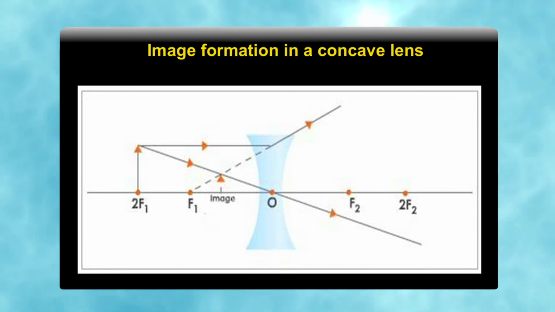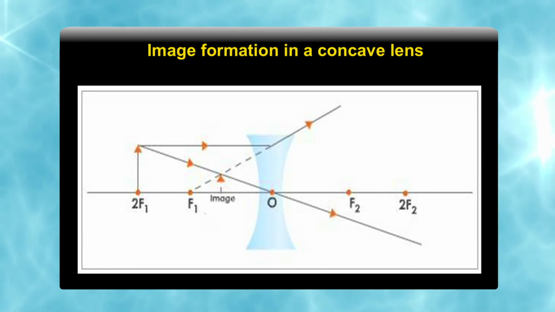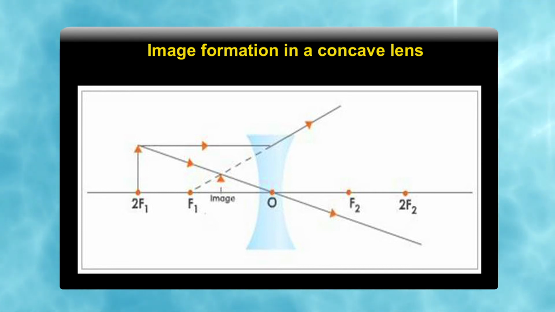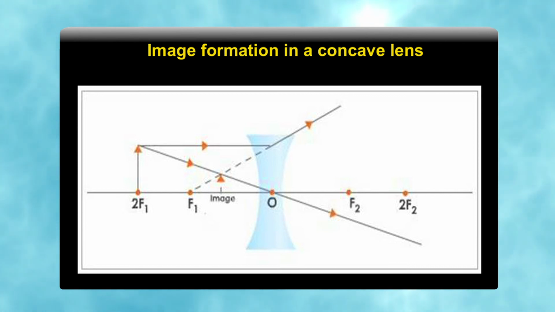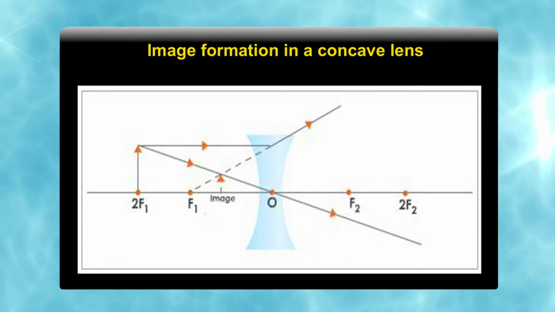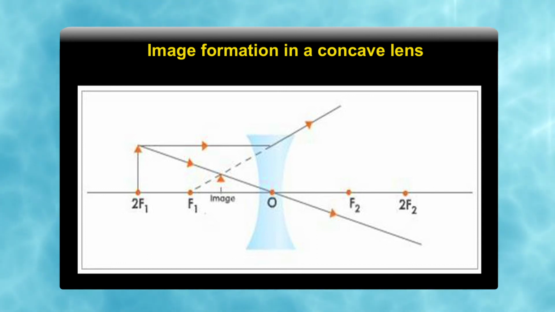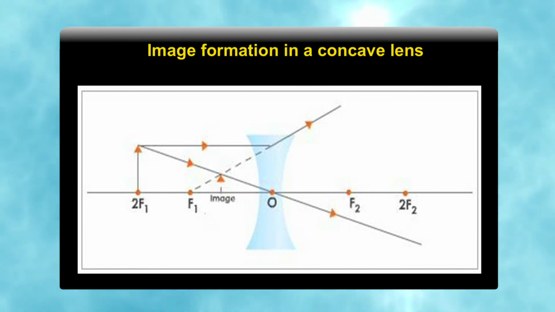The ray parallel to the principal axis diverges after refraction, but it will not meet at the focus, because the focus is on the left hand side. So, it appears to be coming from the focus, and the ray which passes through the optical center passes undeviated, but both rays are diverging.